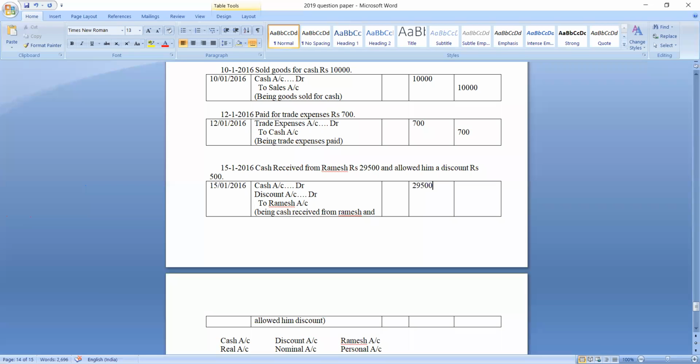How much did you receive? 29,500. How much discount was given? 500 rupees. So the total that goes to Ramesh's account is how much? 30,000. Keep in mind, your debit column total and credit column total must be the same. They must be the same. Understood?